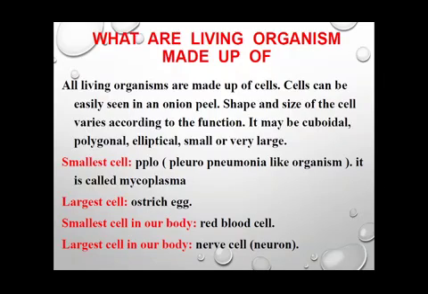The smallest cell observed till now is PPLO. What is PPLO? It is pleuropneumonia-like organism. They are also known as mycoplasma. The largest cell observed till now is that of the ostrich egg. In the case of the human being, the smallest cell in our body is the red blood cell, and the largest cell of human beings is the nerve cell or neuron.